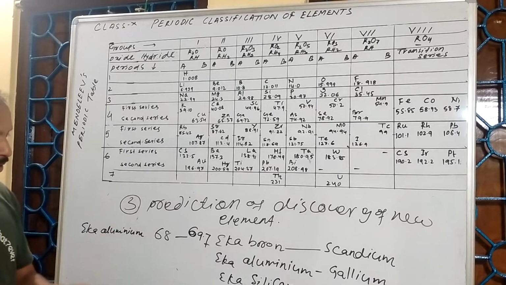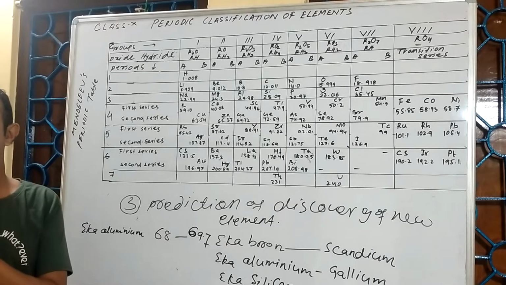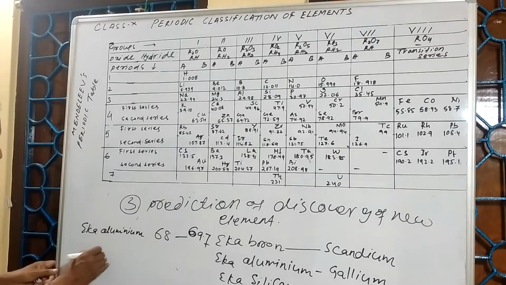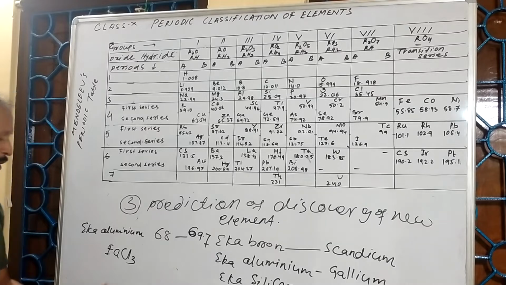Not only did he predict the atomic mass, he predicted its compound with chlorine and its compound with oxygen. With chlorine, he predicted eka-aluminium Cl3.